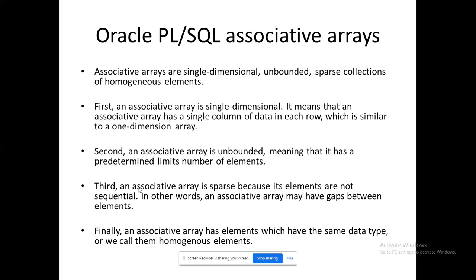First one is associative arrays. Okay, don't worry, associative arrays are the same thing you have come across in your programming language, nothing more than that. But there you have two-dimensional, three-dimensional, whereas here you have only single-dimensional. So it doesn't have any boundaries. That's what unbounded sparse collection of homogeneous elements means. I think you will be talking about contiguous locations, right? That's what they are ready to retrieve.